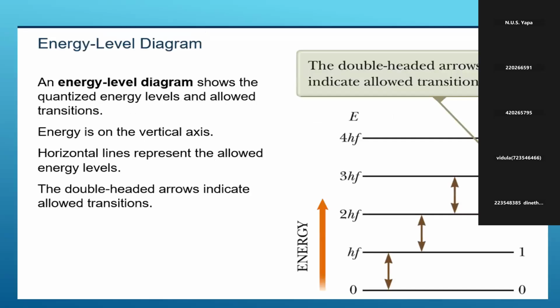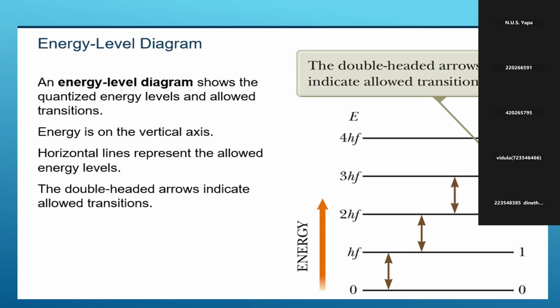You can see this second assumption, and also the first one, in this figure. The double-headed arrows indicate allowed transitions, such as 3 to 4 and 4 to 3. An energy level diagram shows the quantized energy levels and allowed transitions. Energy is on the vertical axis, and the horizontal lines represent the allowed energy levels.